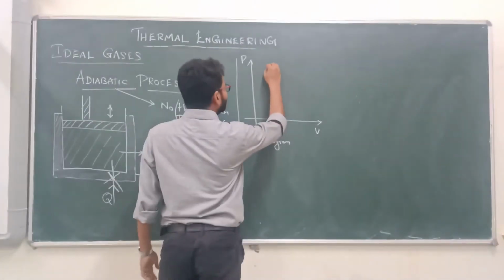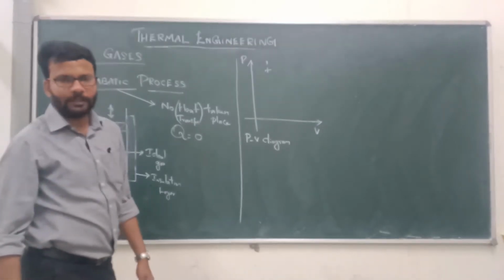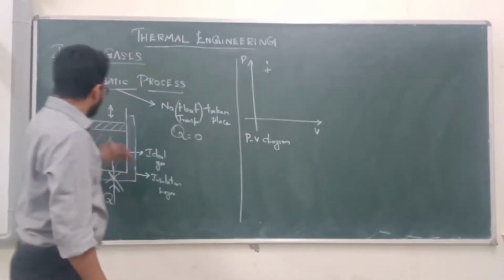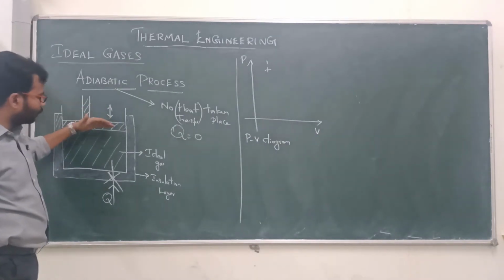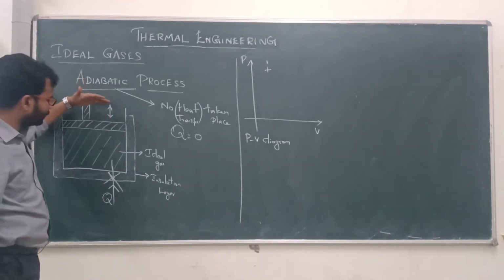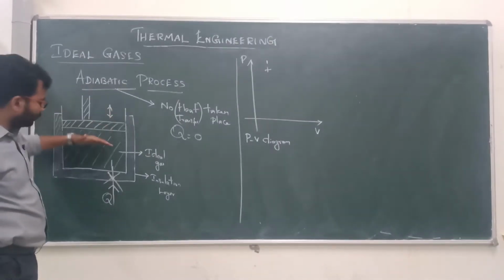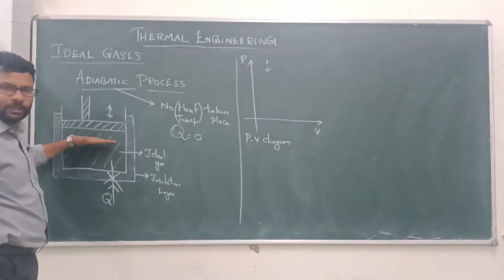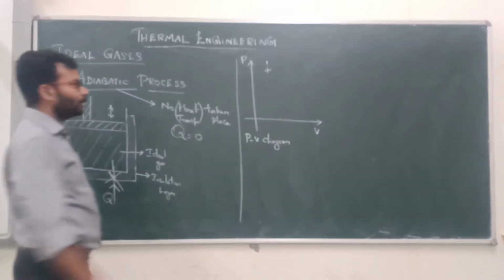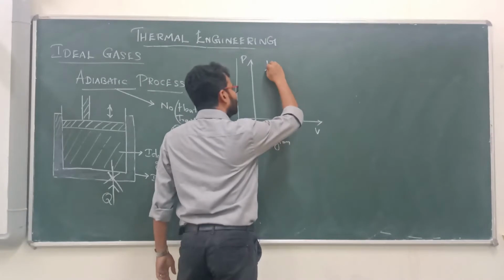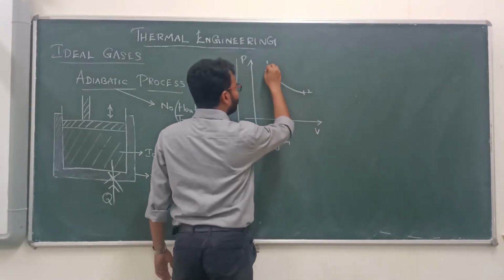Initially the piston is in state 1. When the piston is moving up, its volume is increasing, so it will go along this path from 1 to 2.